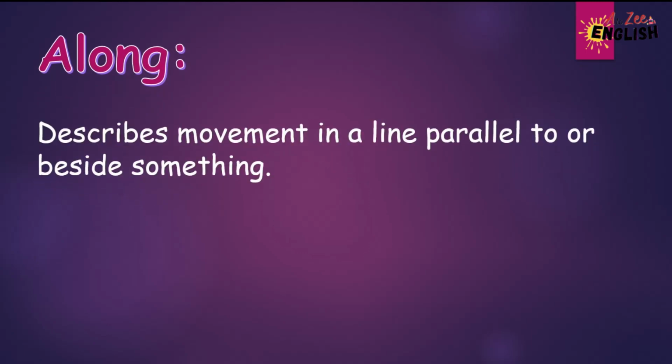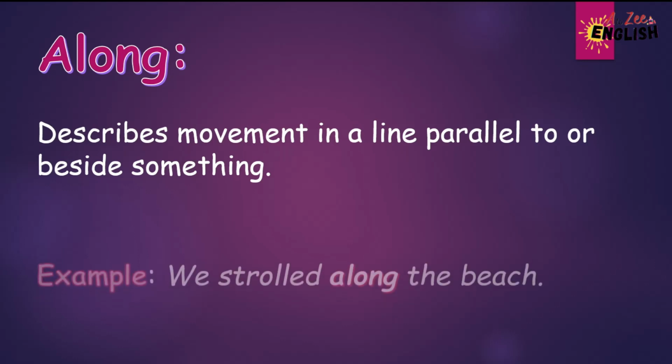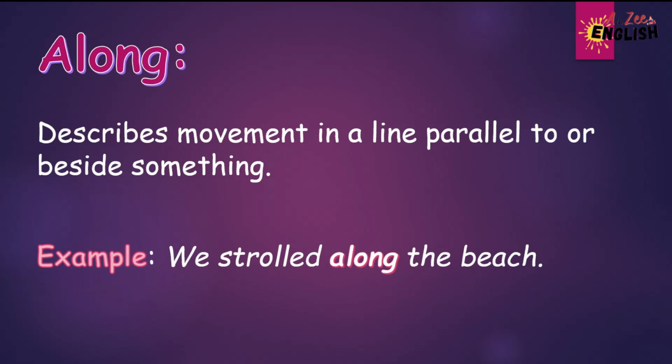The next preposition is along. Along describes movement in a line parallel to or beside something. We strolled along the beach. In this case, along is used to convey the movement of individuals walking beside the beach.